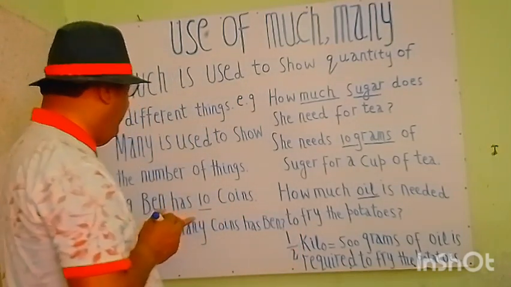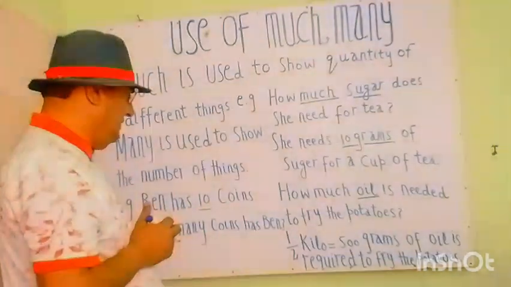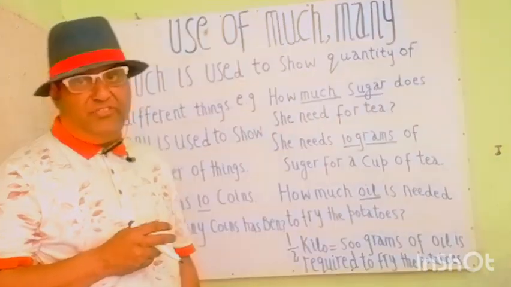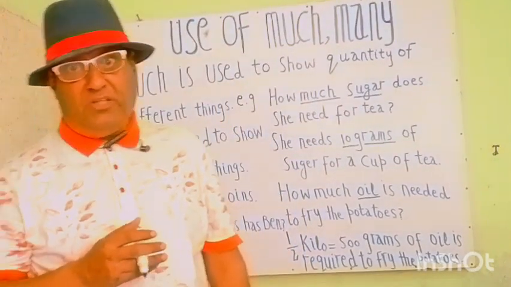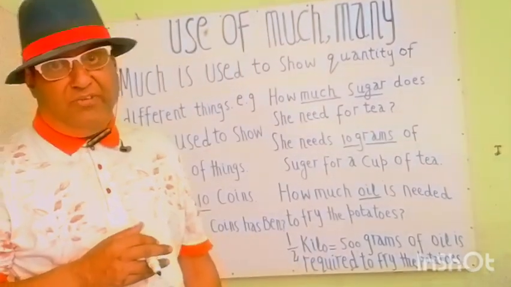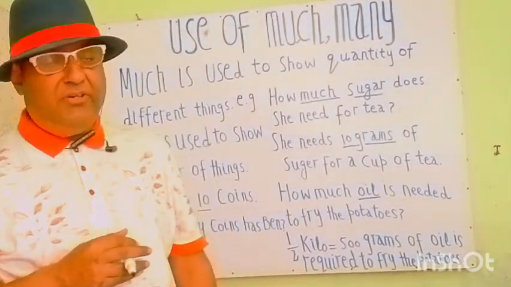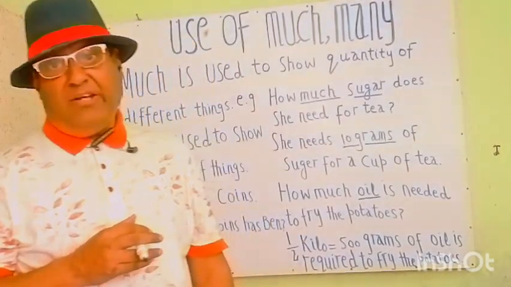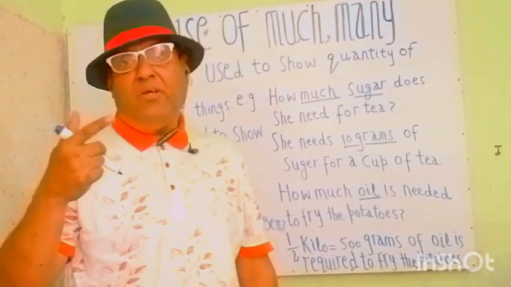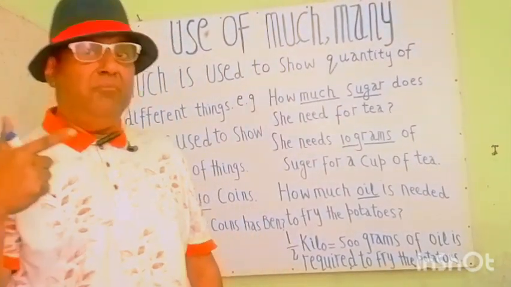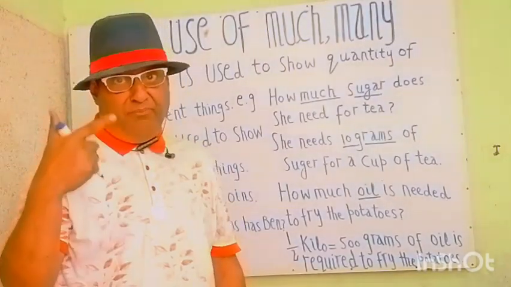And we have explained that Ben has 10 coins. 10 shows the number of coins, and coins are nouns, collective nouns. Coins are collective nouns, and 10 describes them. So 10 is a number, and many is the adjective of number, not quantity.